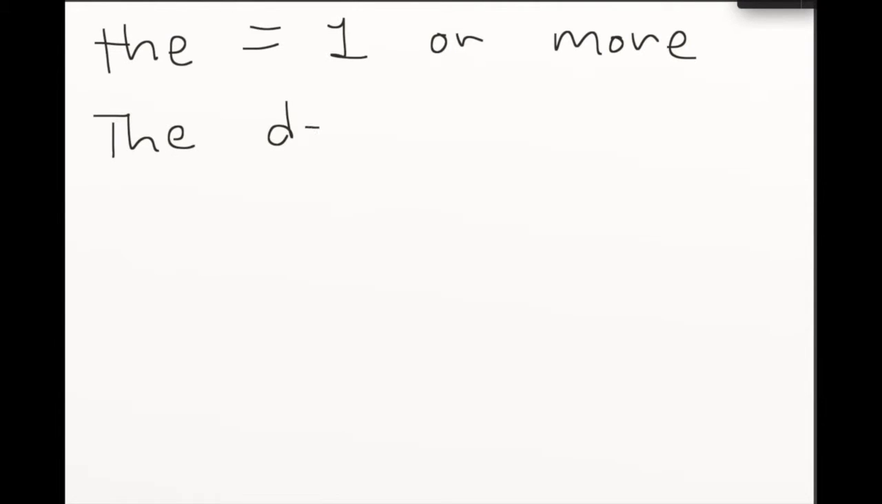Okay, so let's take a look at your next article, the, T-H-E. And remember that the is both a and some together. At least it is for numbers. So the equals 1 or more. Okay, the dog is sleeping.